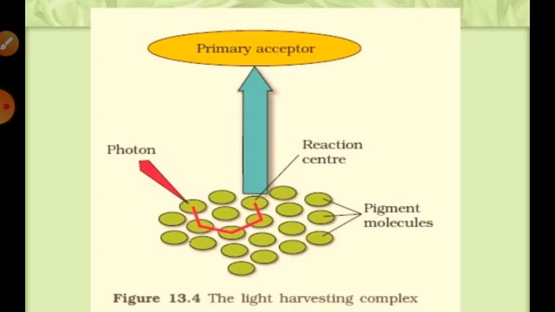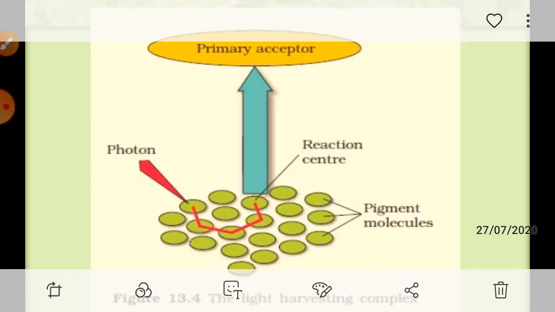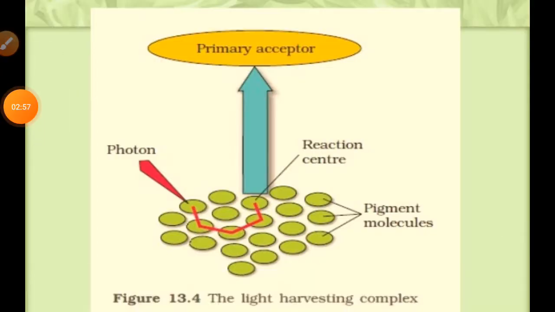The reaction center contains a special chlorophyll A molecule, and it is fed by hundreds of other pigments.